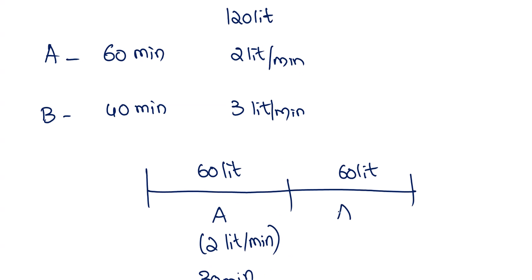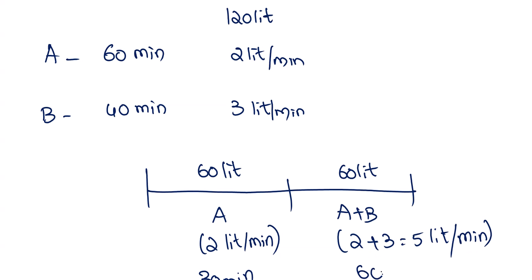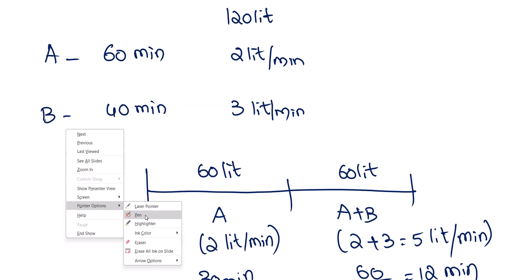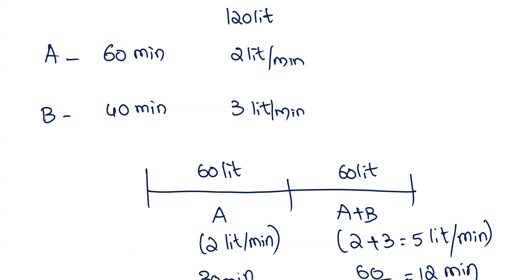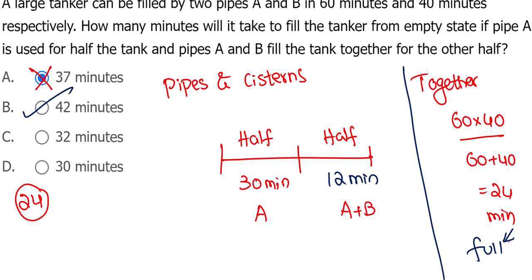For the next half, A and B both are there. A is 2, B is 3, which is 5 liters per minute. 60 liters at 5 liters per minute, so 60 divided by 5 is 12 minutes. So total time taken as per this process is 30 plus 12, 42 minutes. You can do it in your own style here. There are n number of ways to handle the questions. 42 minutes.